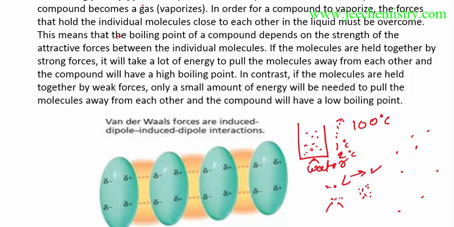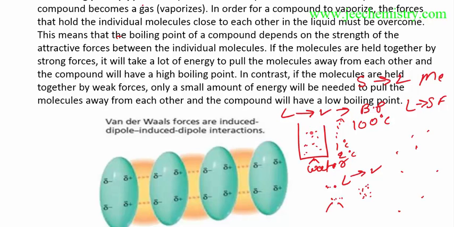So what is the boiling point? Boiling point is the temperature at which the liquid state becomes vapor. When the liquid state becomes vapor, this is the boiling point. When solid becomes liquid, this is the melting point. When liquid becomes solid, this is the freezing point. This needs to be taken care of. So now it is clear: the temperature at which liquid becomes vapor is called the boiling point.